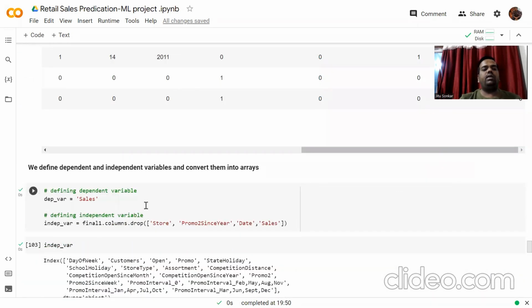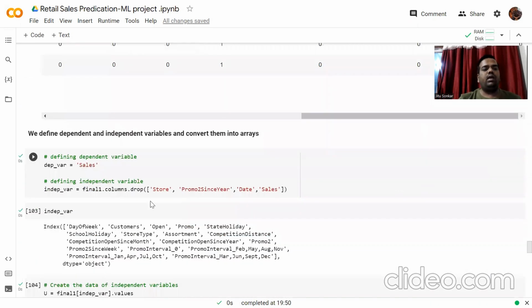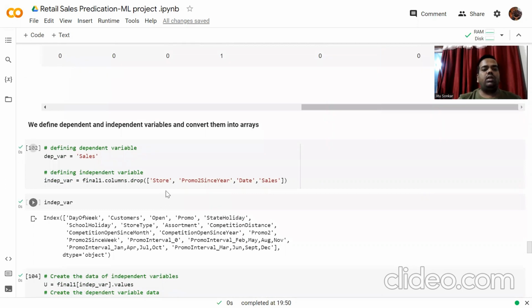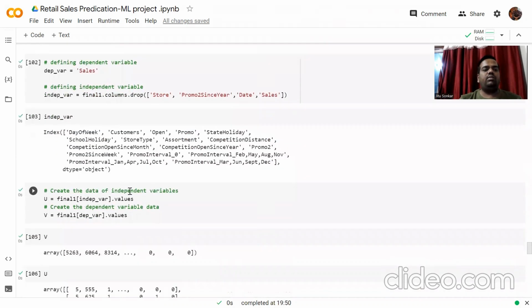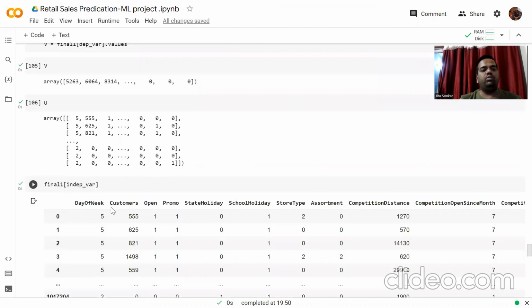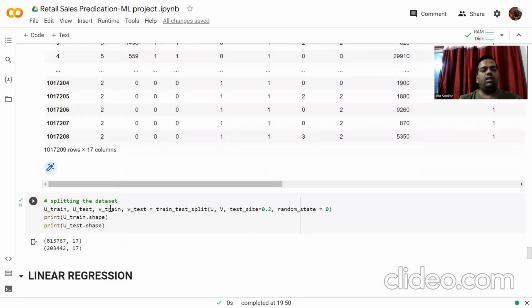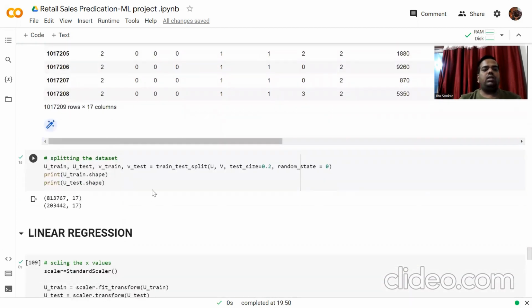So we define the dependent variable, that is sales, and the independent variables, which are the remaining ones. So we drop store, promo2 since, date, and sales. This gives the list of independent variables, and we define X for the independent variables and Y for the dependent variable. We move with linear regression. Here we split the data set: 80% of data goes for the training data set and 20% for the test data set.